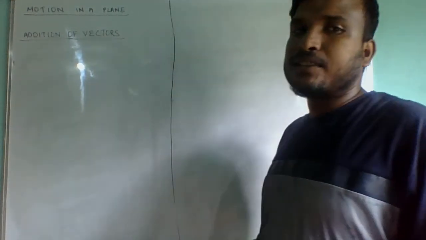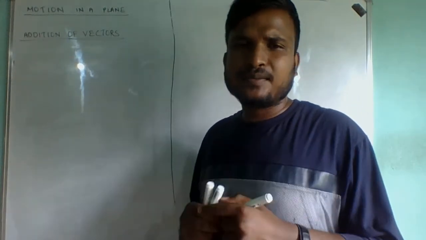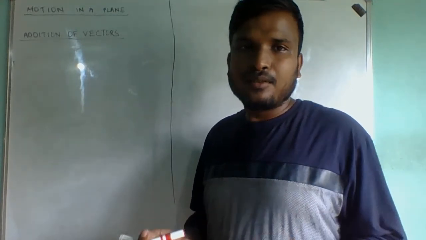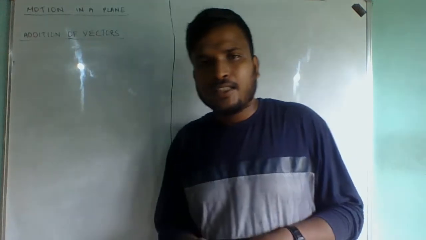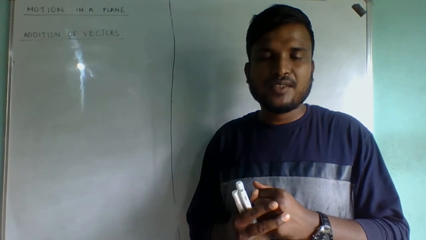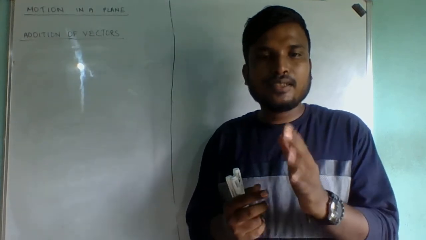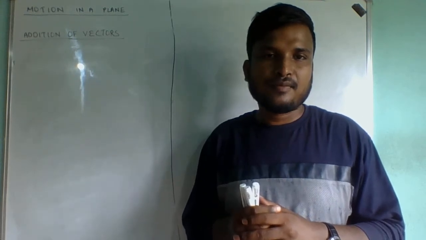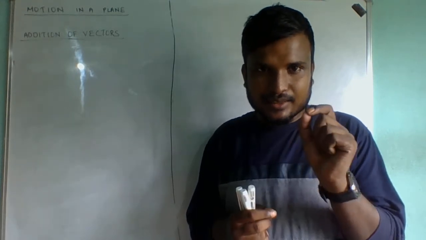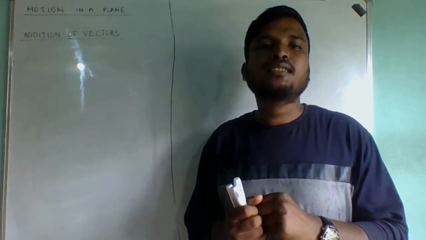So addition of vectors, let us see what this is. Remember, we are going to add two vectors. Can we add two vectors directly? How? Let us see. Remember this: two vectors can be added directly only when they are in the same direction. I am repeating it once again: two vectors can be added directly only when they are in the same direction.